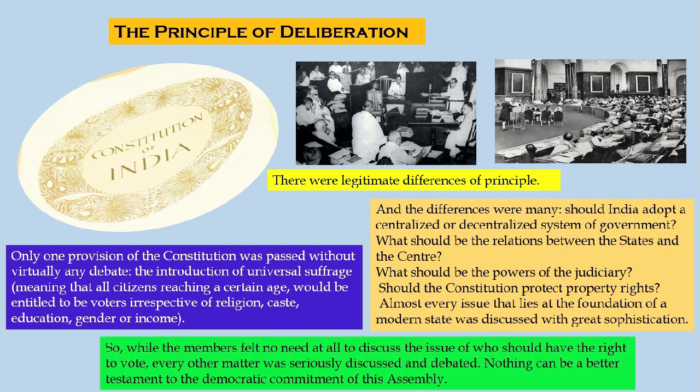So, while the members felt no need at all to discuss the issue of who should have the right to vote, every other matter was seriously discussed and debated. Nothing can be a better testament to the democratic commitment of the Constituent Assembly's procedures.